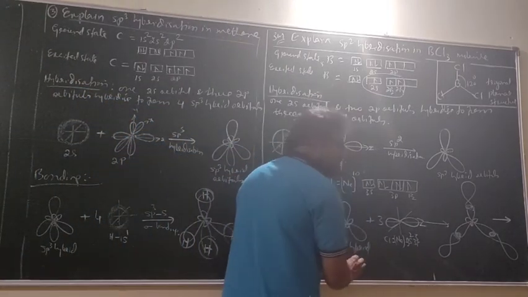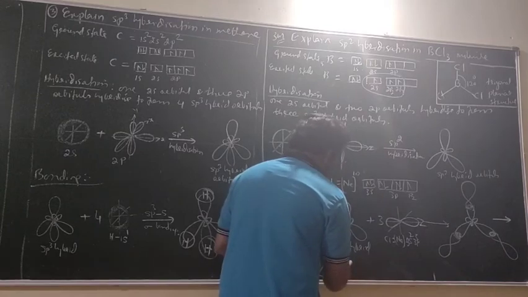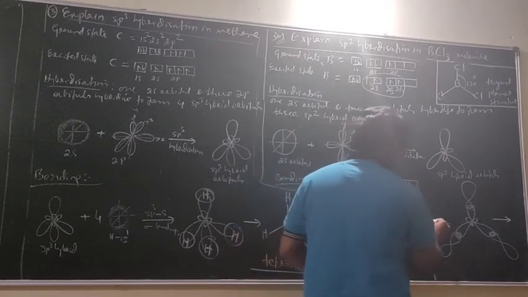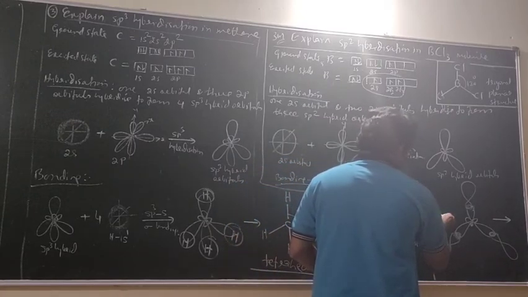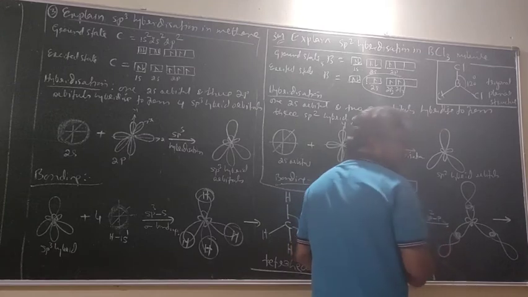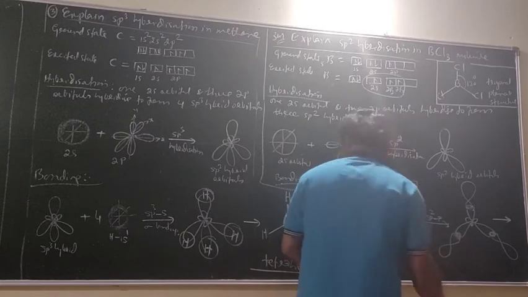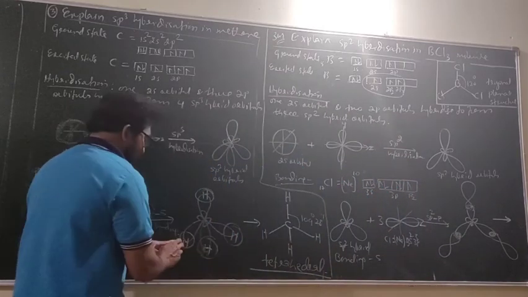What is the bonding here? Sp2 to P, here I will write, no? Is it yes? Like hydrogen, yes.